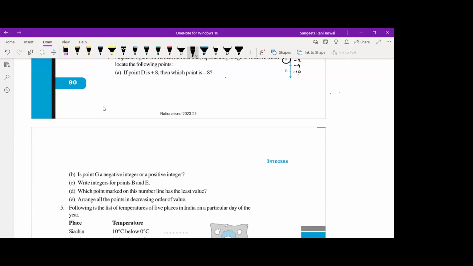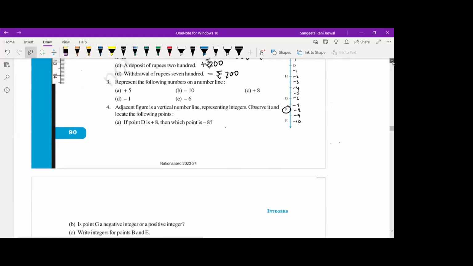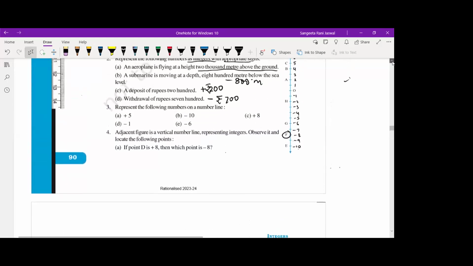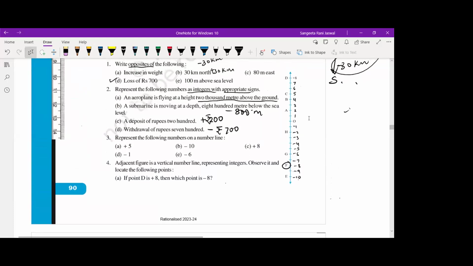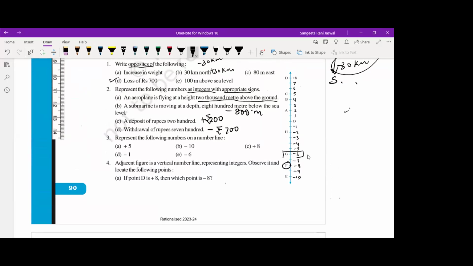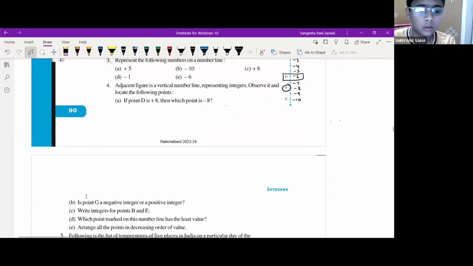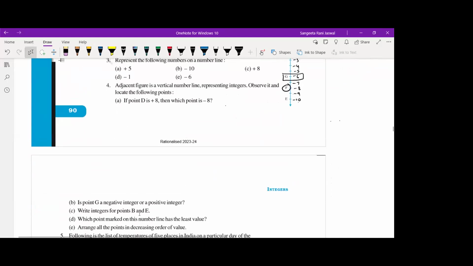Now you can see in the figure, is G a positive integer or a negative integer? Just see G. G is a negative integer. You can see G is minus 6. Okay. Then write integers for points B and E.